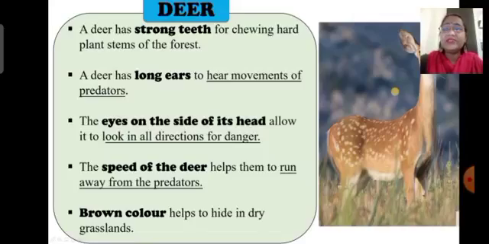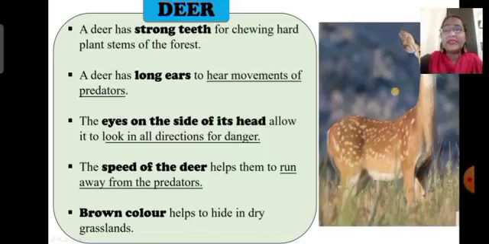The eyes of the deer are on the side of its head, so that it can rotate its eyes almost 180 degrees, and the position of the deer's eyes helps it in seeing a predator which is coming from behind. A deer has strong teeth for chewing hard plants, stems of the forest and the grassland.